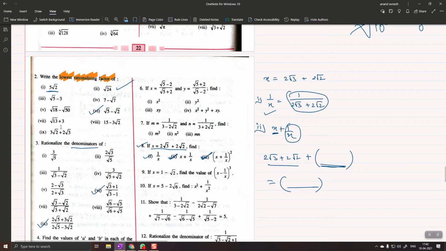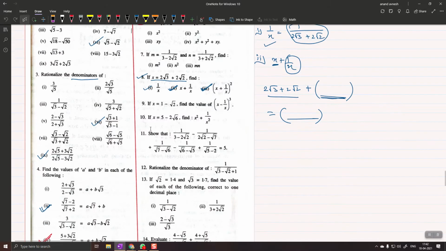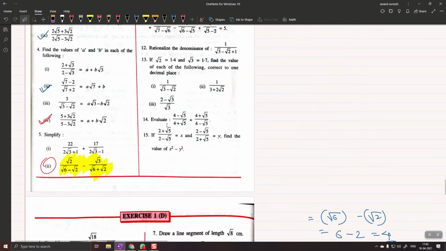So your homework will be question number 6, please note it down in your textbooks. Question number 6. Question number 9. Question number 11. Question number 12.